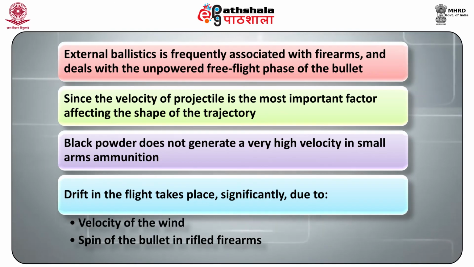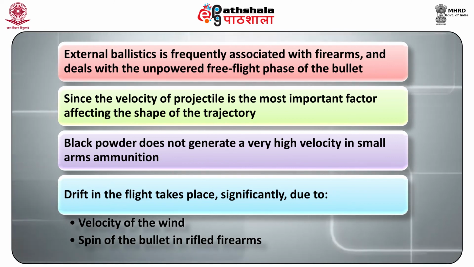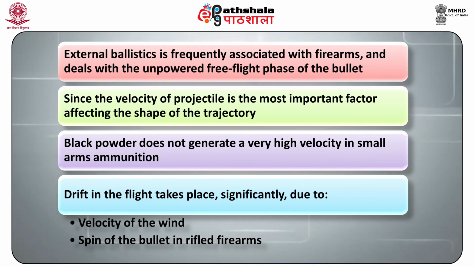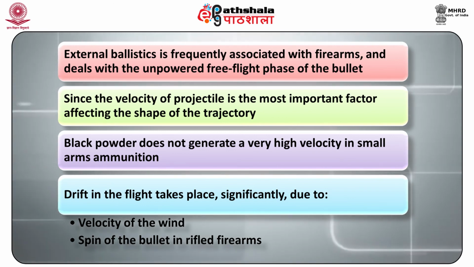In this chapter, we have learned many things. Firstly, we have learned that external ballistics is frequently associated with firearms and deals with the unpowered free flight phase of the bullet after it exits the barrel and before it hits the target.